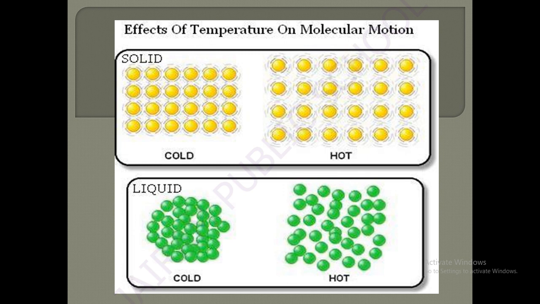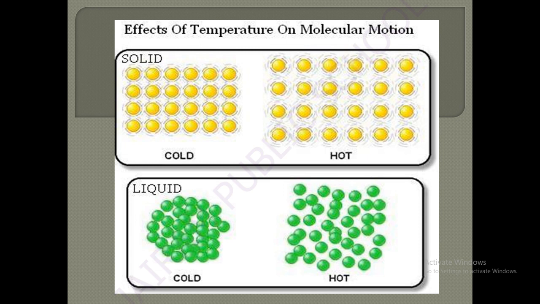Here is another slide: effects of temperature on molecular motion. If you apply some temperature from an external source, what will be the molecular motion, that is, the movement of the solid and liquid particles? For example, if you take a solid in cold condition, before applying any temperature, the solid particles will be tightly packed.